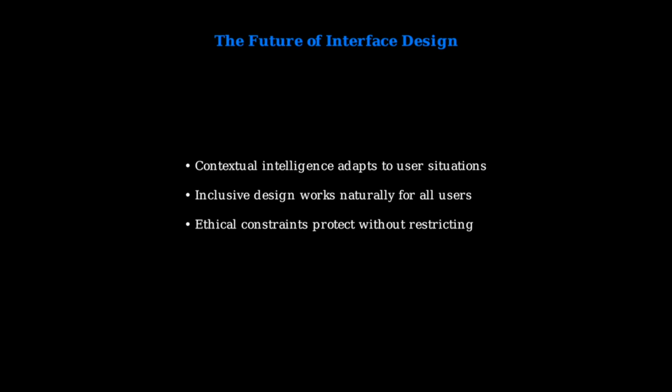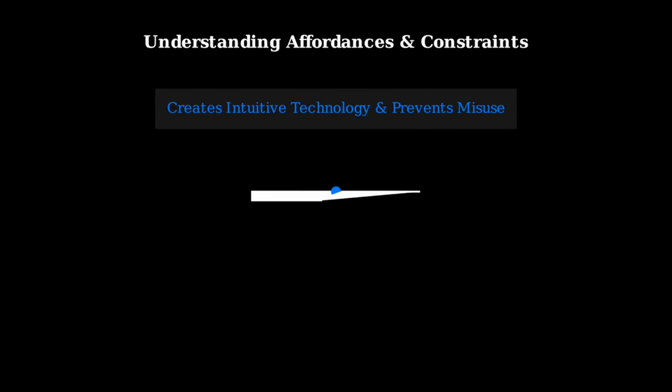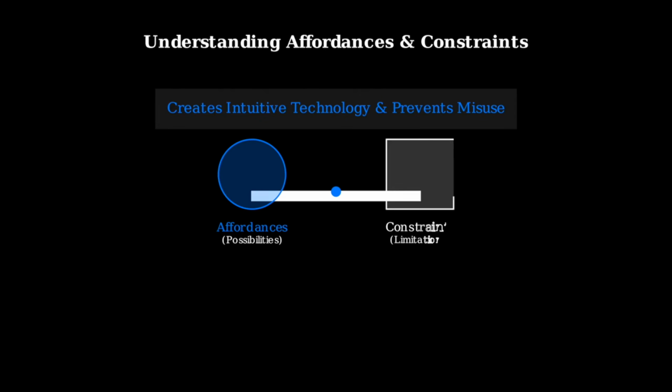These three pillars will define the future of human-computer interaction: intelligent adaptation to context, inclusive design that works for everyone, and ethical constraints that protect user well-being while preserving choice and agency. Understanding affordances and constraints is the foundation of creating technology that truly serves human needs. This knowledge helps us build intuitive interfaces while preventing misuse and confusion.